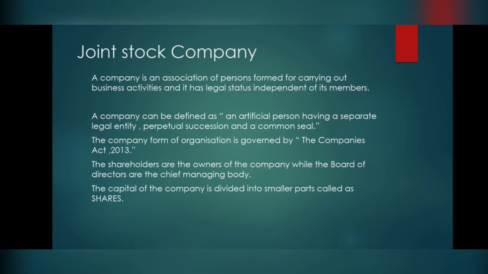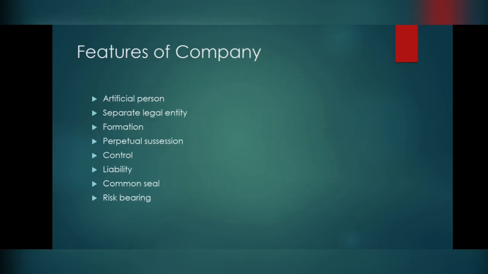Again I repeat, a company can be described as an artificial person having a separate legal entity, perpetual succession, and a common seal. So what are the features of the company? Let me list out the features of the company. The first one is that it is an artificial person. A company is always created by law, and it is independent of its members, like any other natural person.